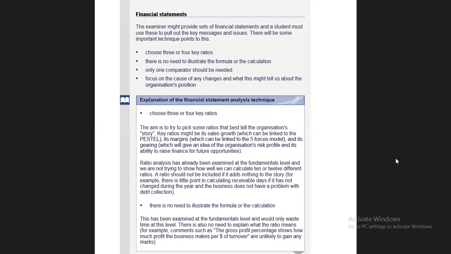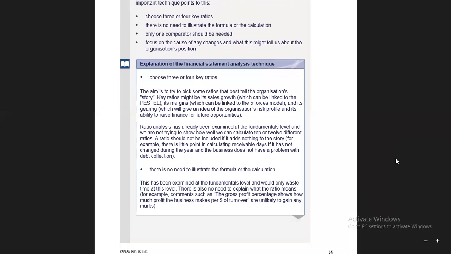Focus on the cause of any changes and what this might tell us about the organization's position. After that evaluation, you can say where the organization stands, where the organizational position is. So you don't have to get into the details of all the ratios. You have to pick only 2 or 3 ratios which particularly apply to that particular scenario. You are not going into the detail of each and every ratio.